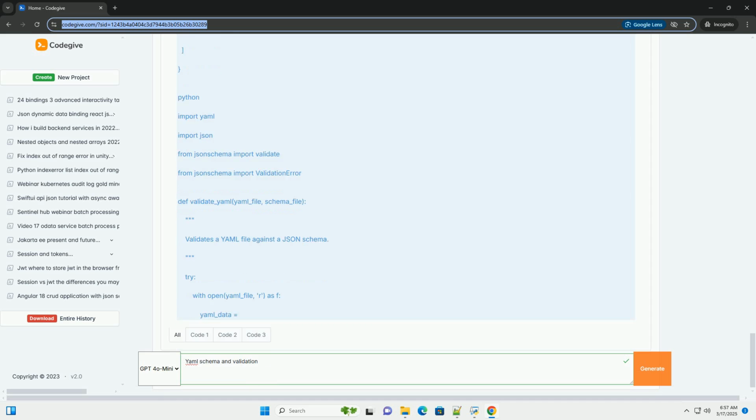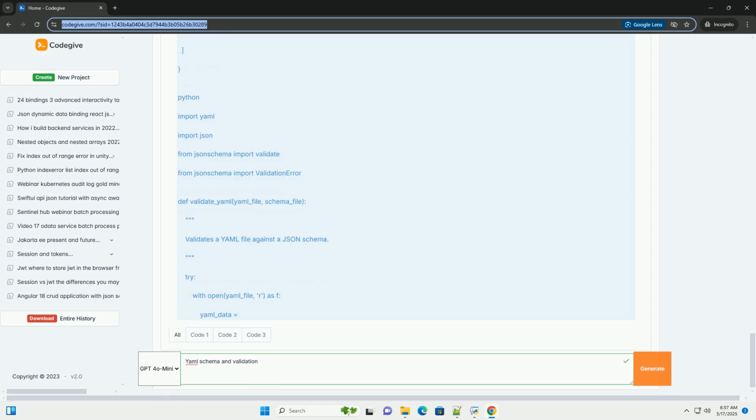Let's focus on using JSON schema, as it's a common and powerful choice for YAML schema validation. Example, validating YAML with JSON schema. 1. Install jsonschema. 2. Create a YAML file, config.yaml. 3. Create a JSON schema file, config_schema.json. 4. Python validation script, validate.py. Explanation.